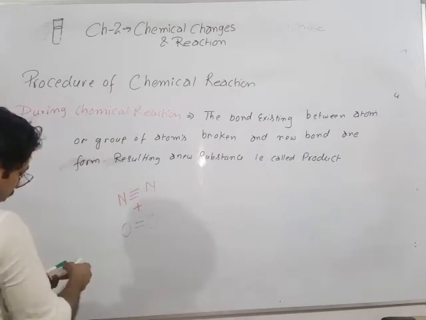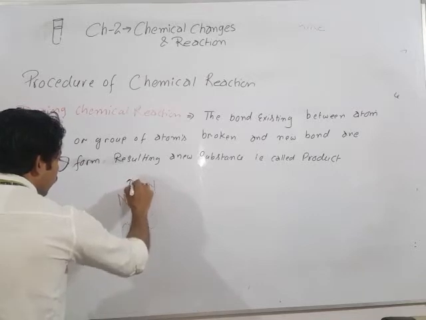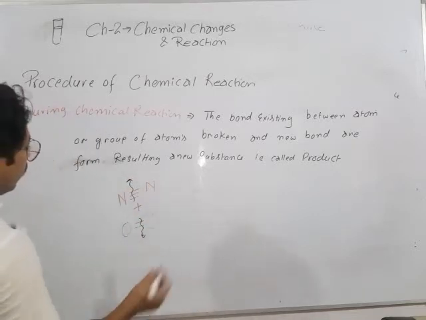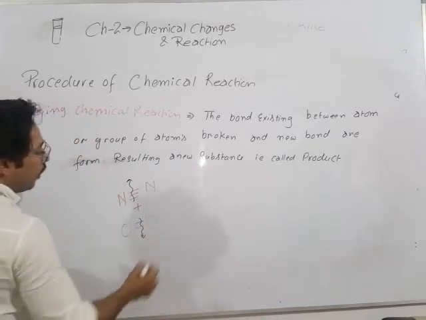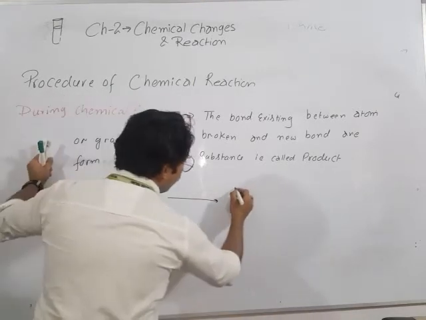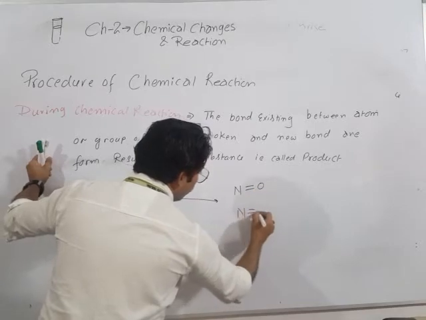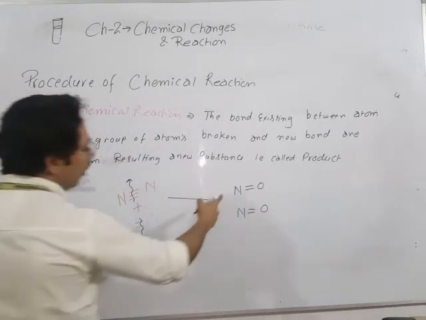When they react together, first of all their bonds are broken down, and then you can see that a new bond is formed between these atoms, resulting in a product.